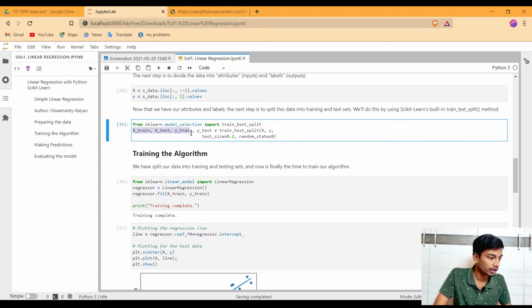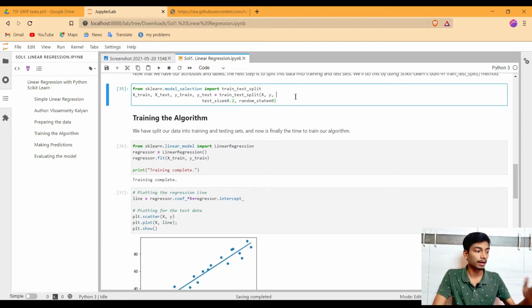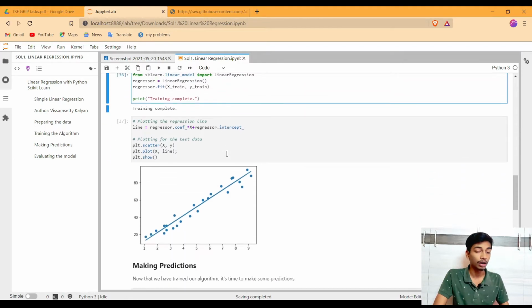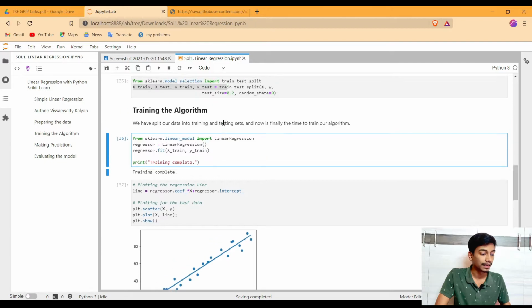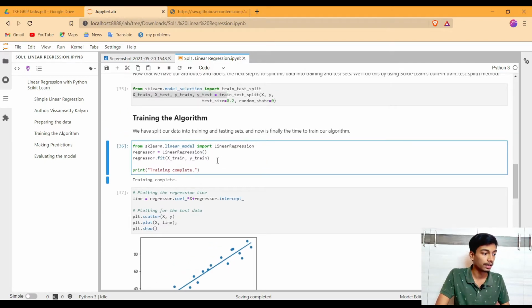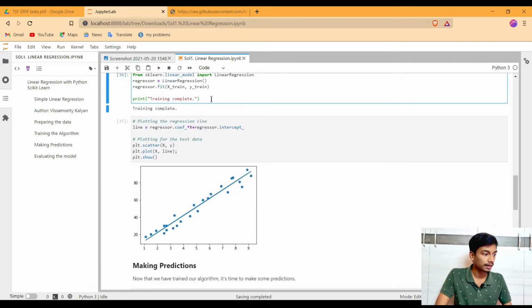We have given the four variables x_train, x_test and y_train, y_test, and we are using the train_test_split function and passing the parameters into it. By that we are storing all the data into our four variables. After that we want to train our algorithm on our data, so I am using linear regression for that. I am creating an instance of linear regression in the variable regressor. Then I am fitting my training data, x_train and y_train, into the regressor. I am printing that to verify that my training is complete. Yes, my training is complete.